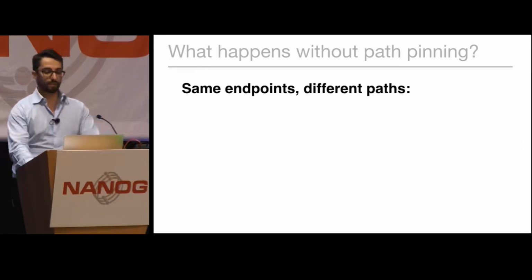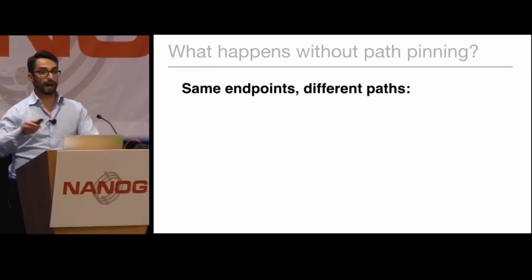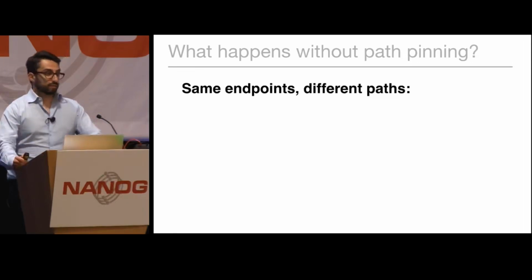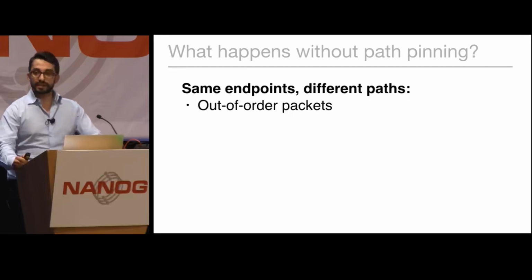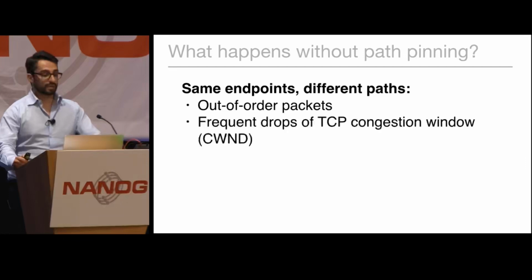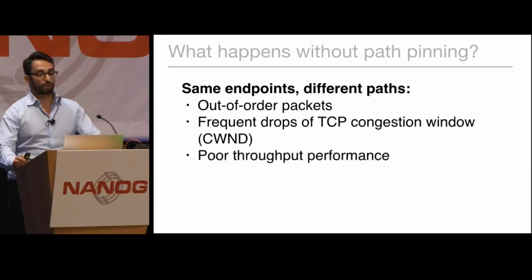So in the first case, where we use these techniques to balance traffic across different paths but between the same endpoints, not pinning packets to the same path causes out-of-order packets, which as a result can be interpreted by TCP stacks as a signal of congestion, and will cause TCP senders to repeatedly drop the congestion windows, and that will cause poor TCP performance. Clearly, this situation is very undesirable.